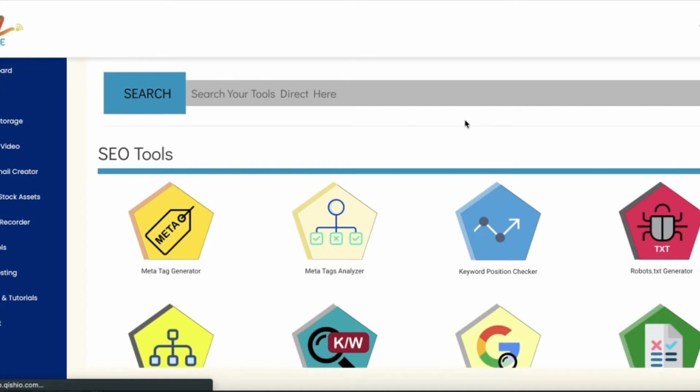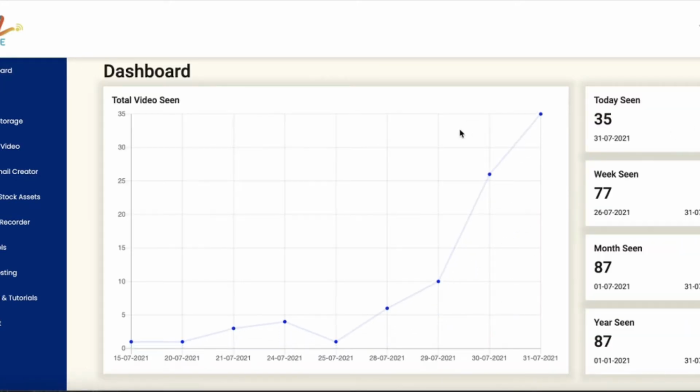So I am in the members area of Mingle. I have logged in, and this is the dashboard, and here are various options, various features available of Mingle. One by one I am covering all these things, what they are, how you can get benefit, and how you can use Mingle software.